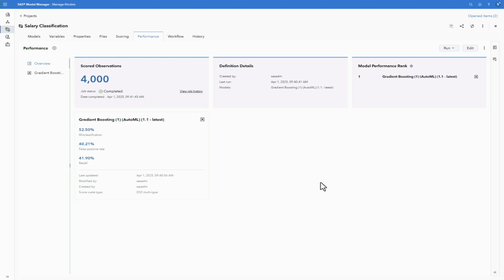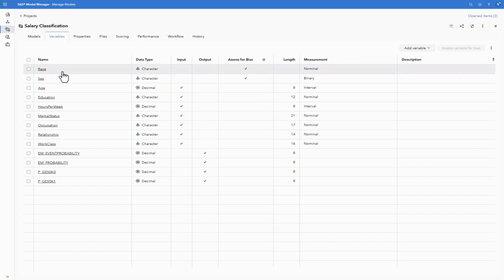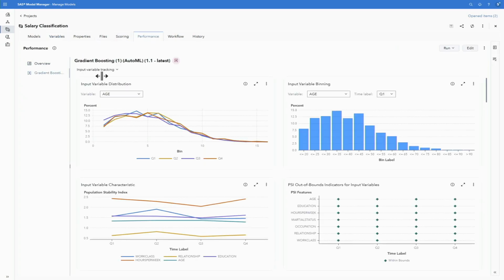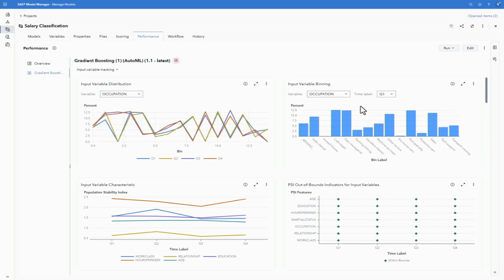All right, before we jump into the performance monitoring results, I do want to pop over to the variables so that you can see that we have two variables here, assess for bias. They are not inputs to the model, they are not outputs from the model. They are simply variables that we want to assess for bias against our model. They do exist within the training and performance data set so that we can do that evaluation.